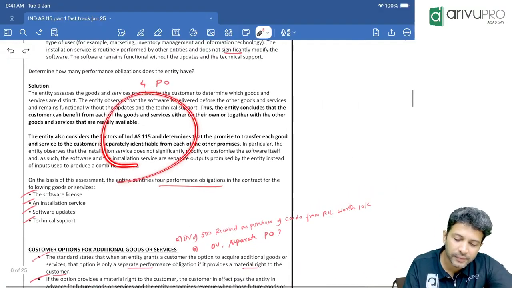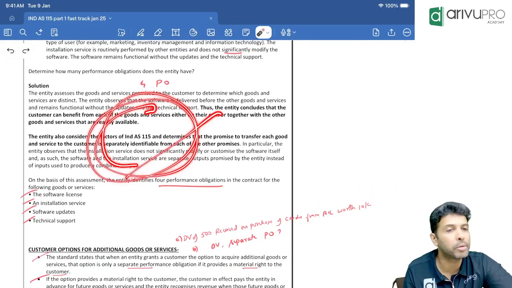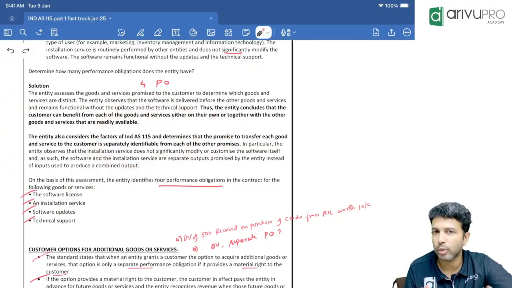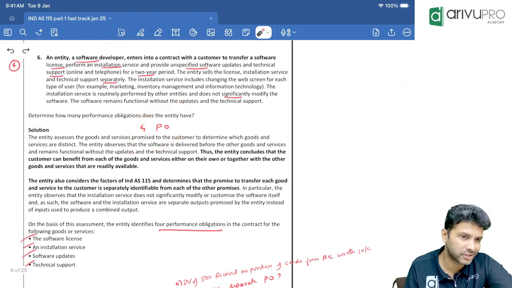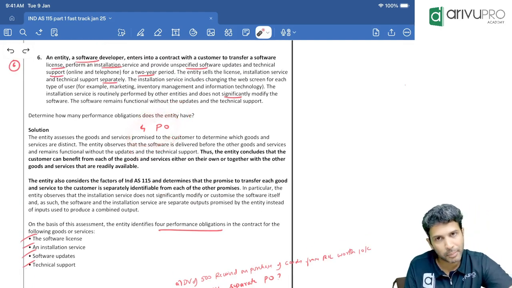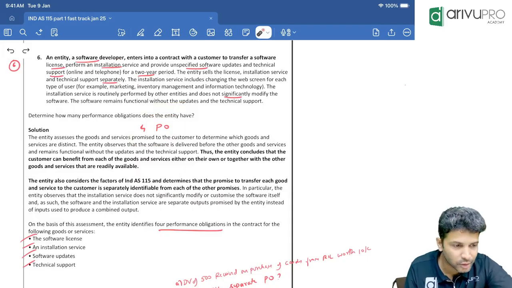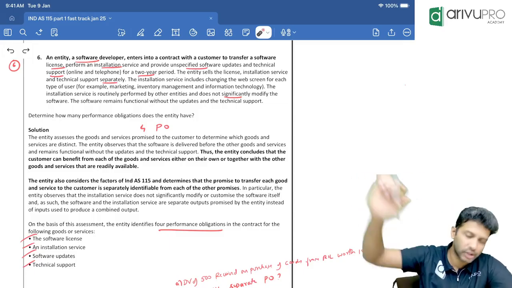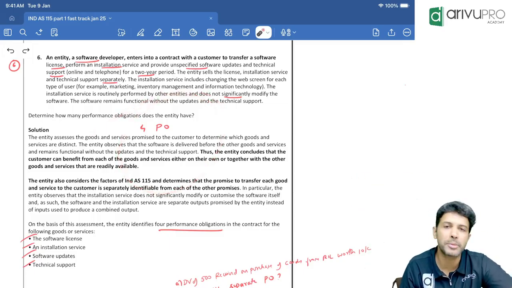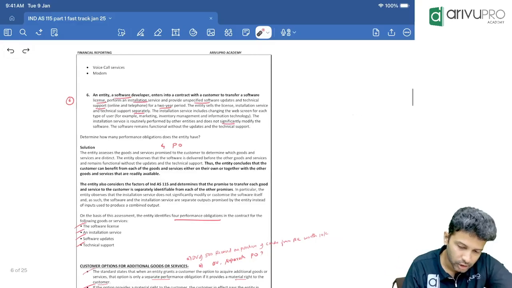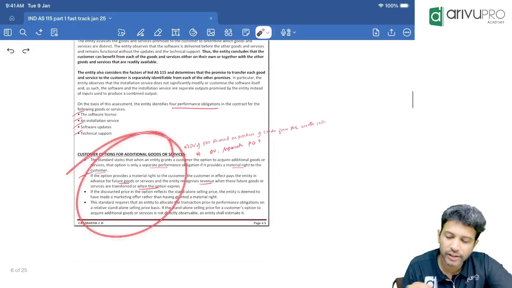If anywhere here they are talking about revenue recognition, don't worry about that, because we are in step number 2. We will not talk about revenue recognition. But you know the significance of PO, correct? If the performance obligation is satisfied, you will recognize revenue today only. If it is not satisfied, then you will delay the revenue recognition. That's the reason identifying the performance obligation is quite important. Okay, this is done. Can we go for the next one?